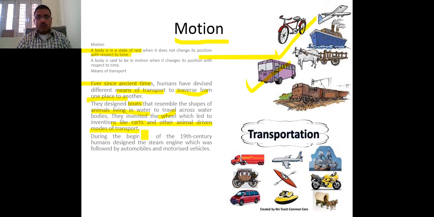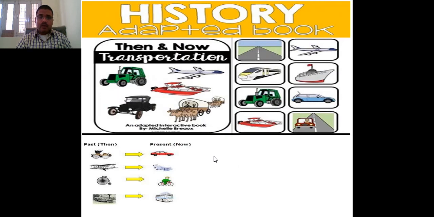During the beginning of the 19th century, when the steam engine was discovered, automobiles and motorized vehicles were made. Again, the pictures are shown in this slide. All these pictures are related to transportation, the modes of transportation.